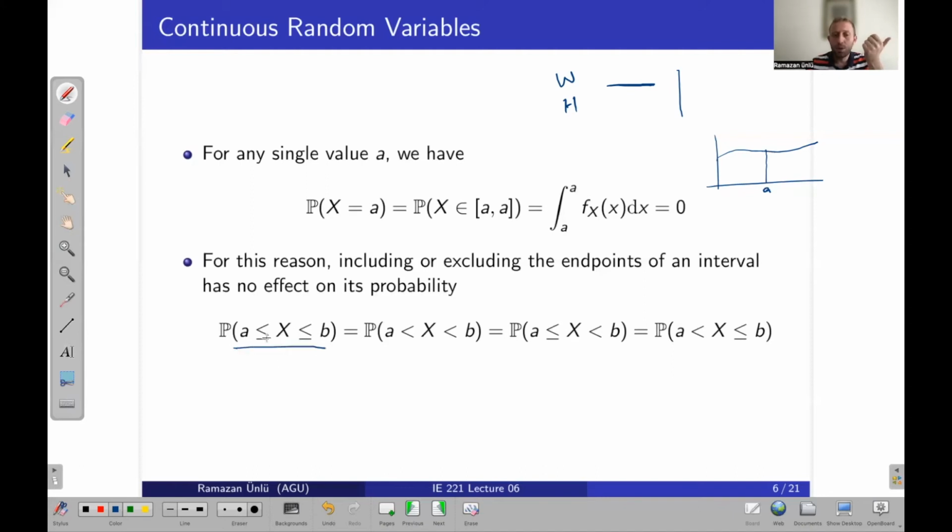So if this is the case, the probability that X is greater than or equal to A and less than or equal to B is equal to the probability that X is greater than A and less than B, or greater than or equal to A and less than B, and vice versa. That means including or excluding the endpoints of an interval will not affect its probability. In this case, the probability is the area between those limits. So all these terms will be the same.